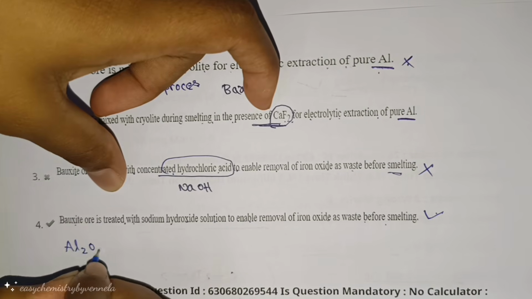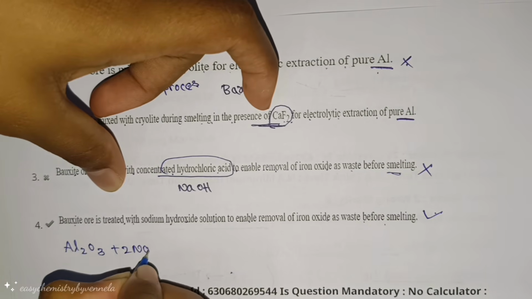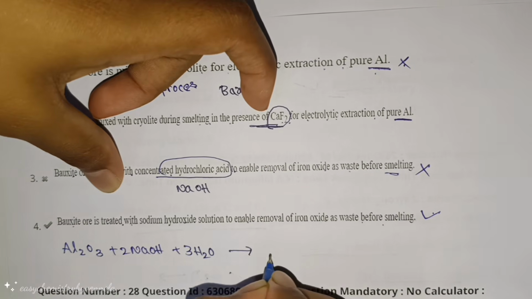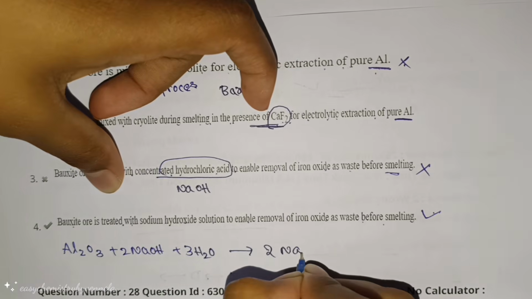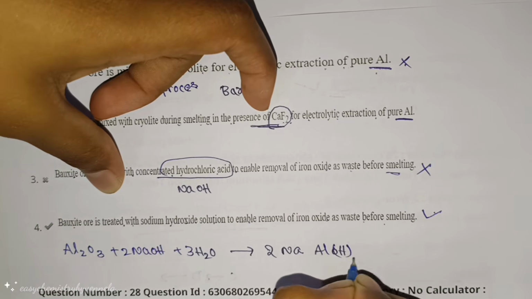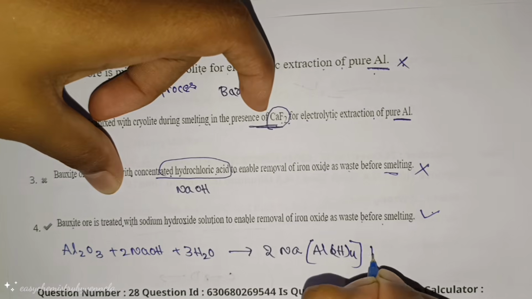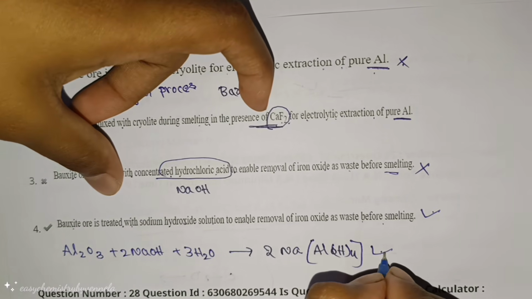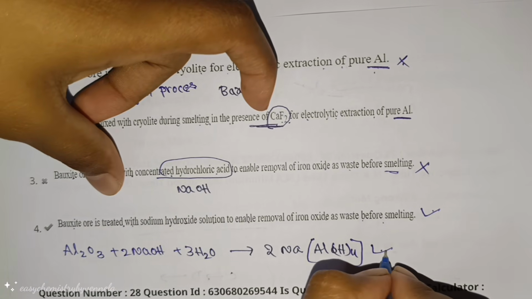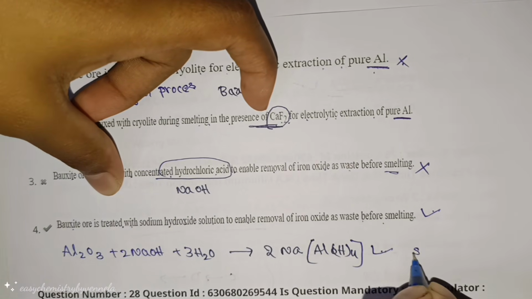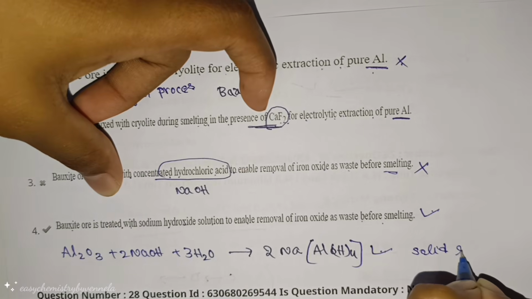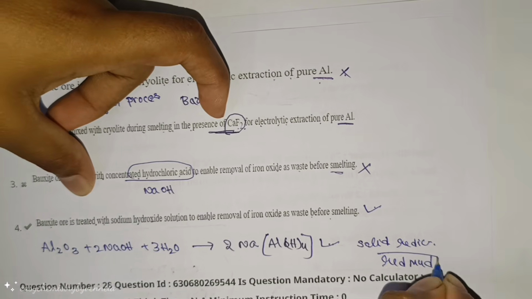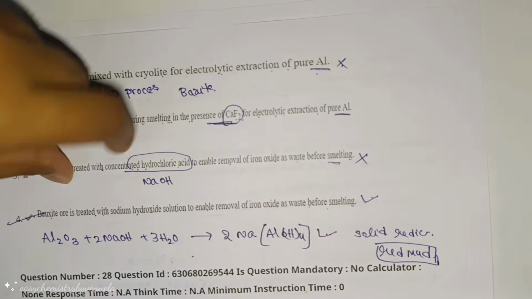What is the reaction? Al2O3 reacts with sodium hydroxide in the presence of water. It forms the product like this. This is the final product. But Fe2O3 does not dissolve in NaOH. In this condition, it remains as a solid residue. This is called the red mud. Okay, so the correct option is the fourth one.